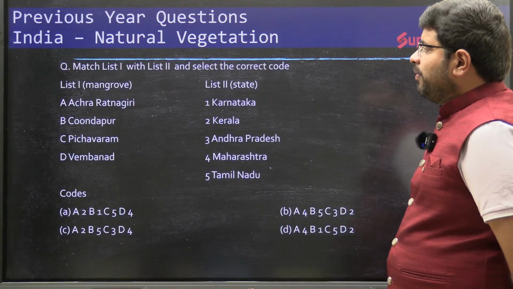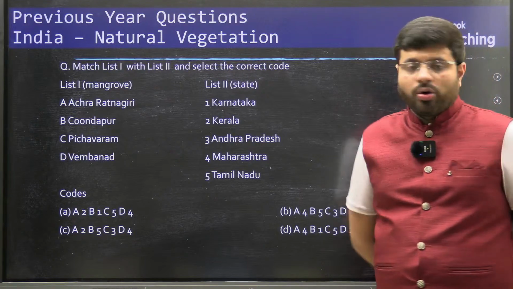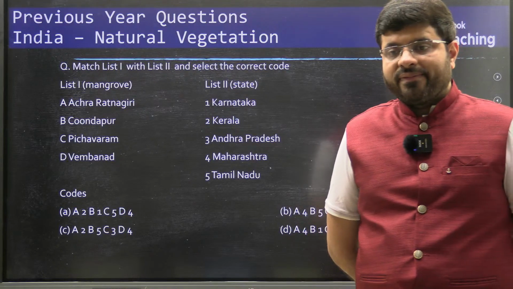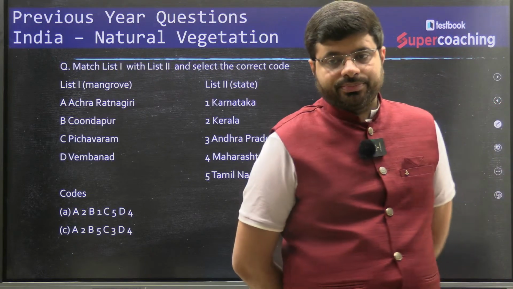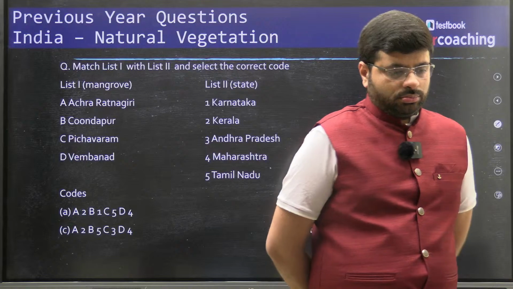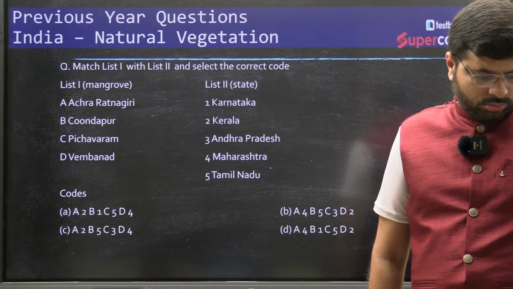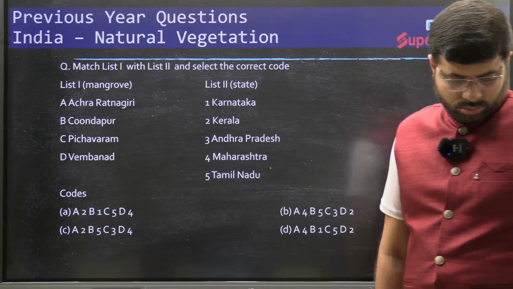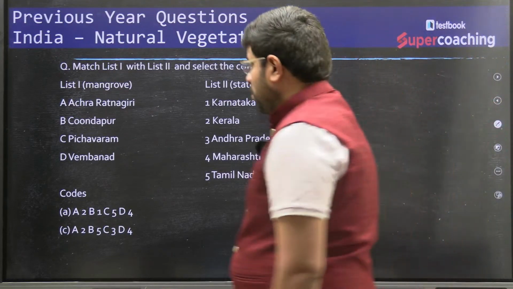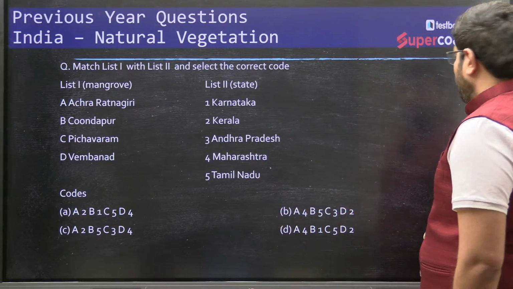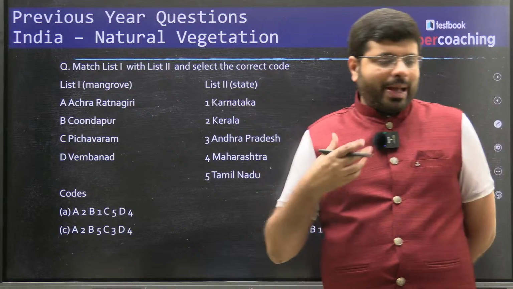Match list 1 with list 2 and select the correct code. Okay. Now you see the options. Now you see, this is a mapping based question.